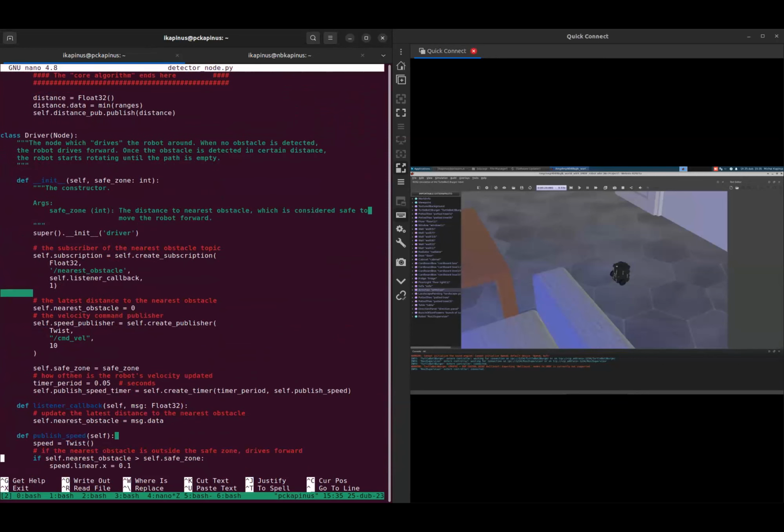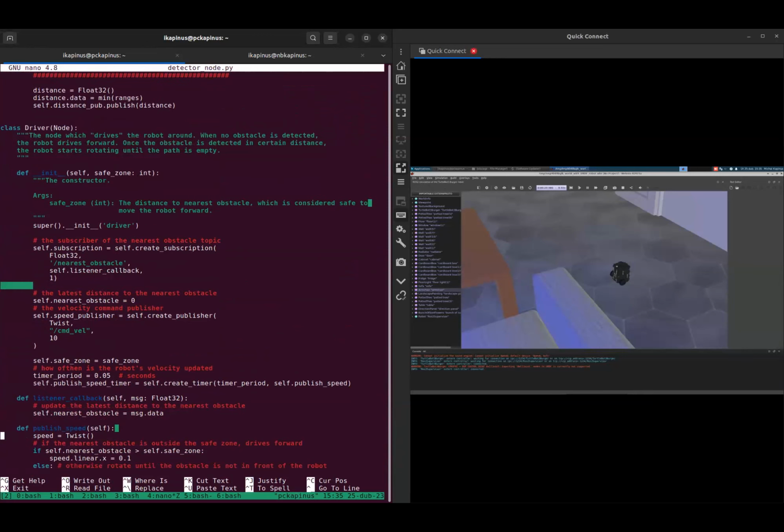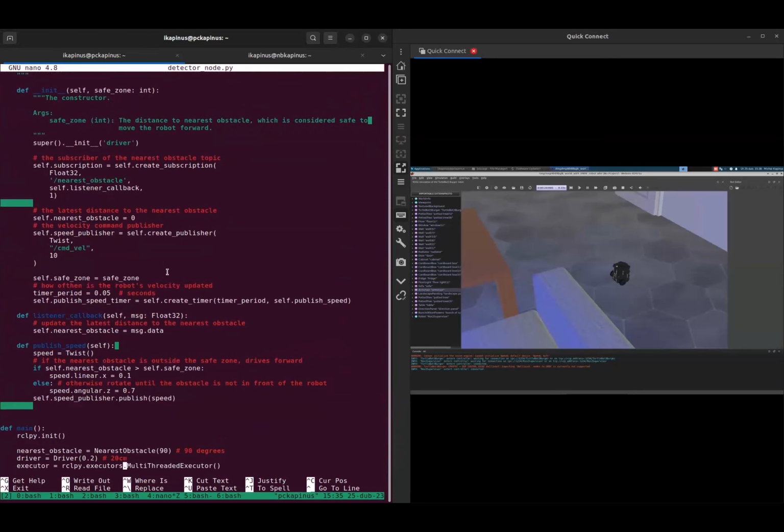It reads the information about the nearest obstacles in front of it. And if the nearest object in front of the robot is closer than some threshold, for example 20 centimeters in this case, then the robot starts rotating to find a free way. If there is no such object, the robot goes forward with some speed.